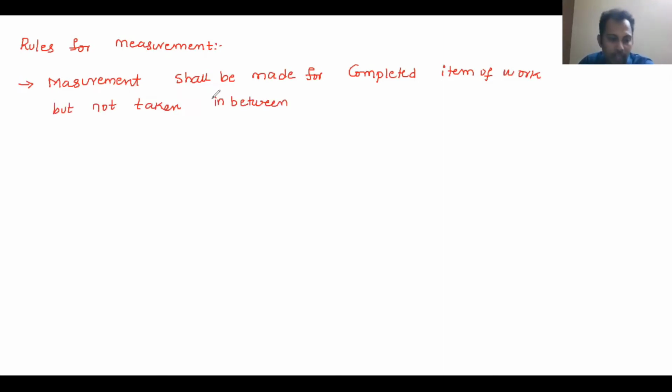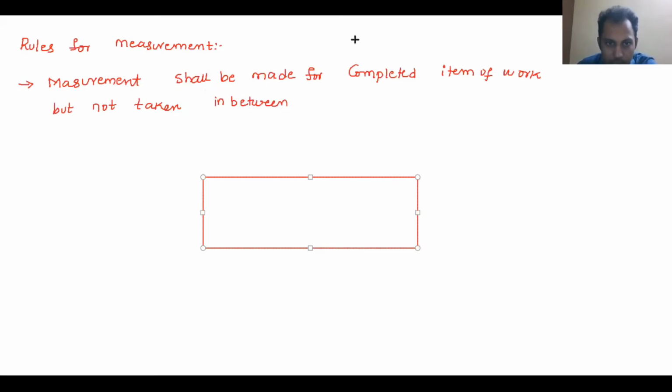That means, for example, if this is a footing you are laying, and you are laying it in different stages. First day, this much footing is over.